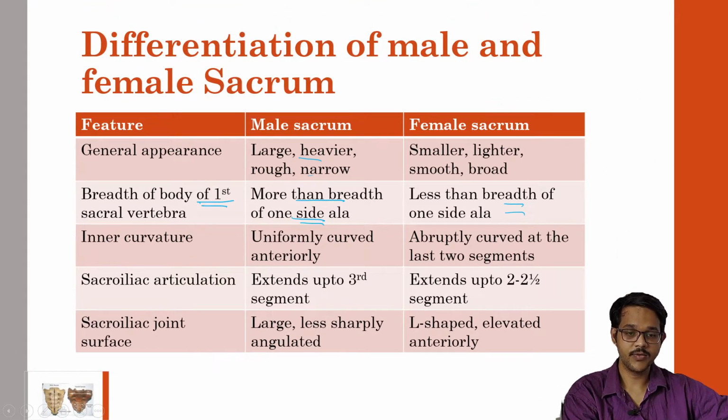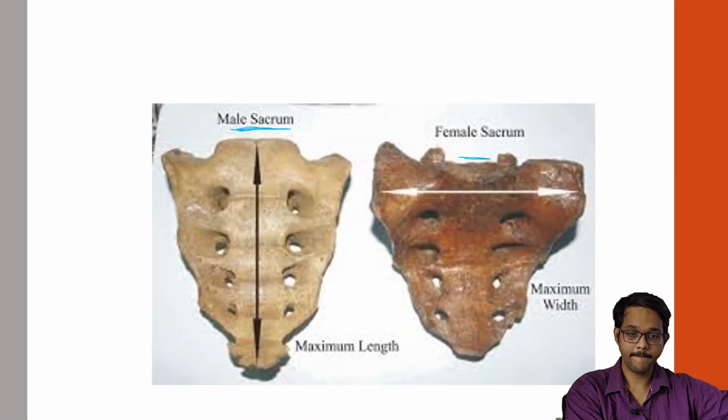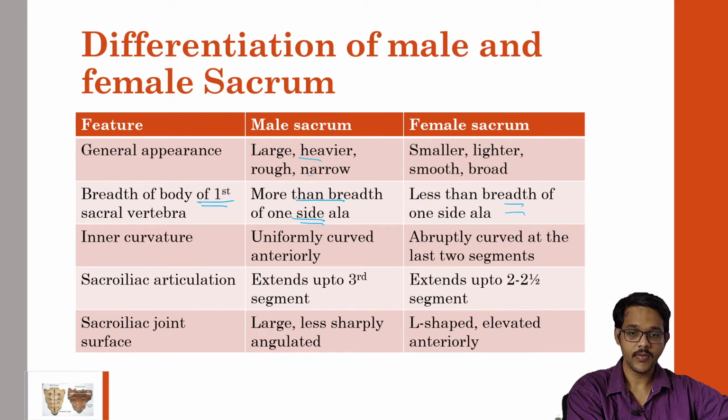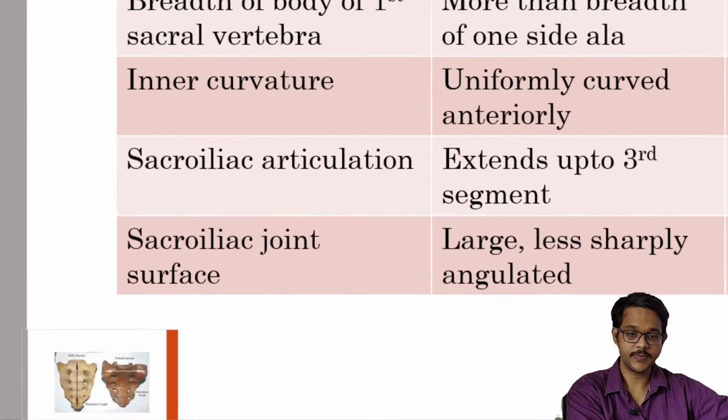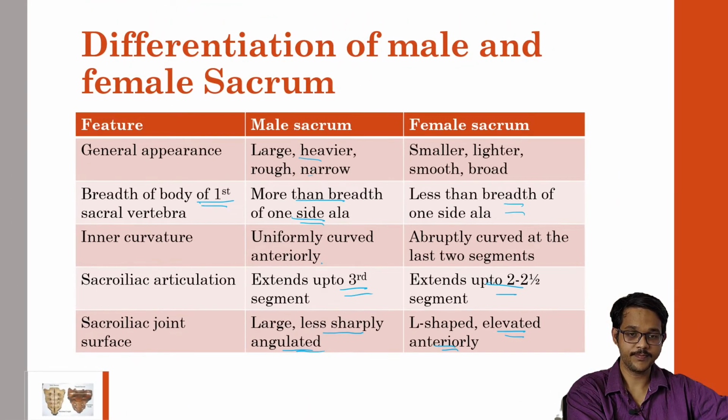Then the inner curvature, it is uniformly curved anteriorly in females. It is curved inwards, but it is not so curved, it is straight in males. Sacroiliac articulation extends up to the third segment in males, and up to 2.5 segments in females. Sacroiliac joint is less sharply angulated in males. It is L-shaped and elevated anteriorly in females. So the breadth is larger in males, angulation is straight in males and present in females, that you should know.